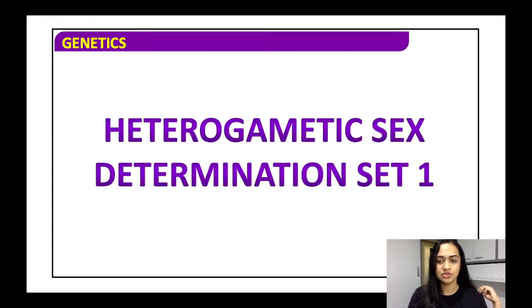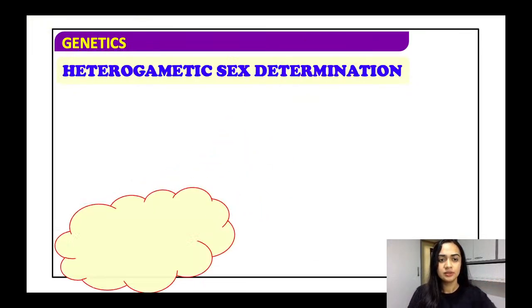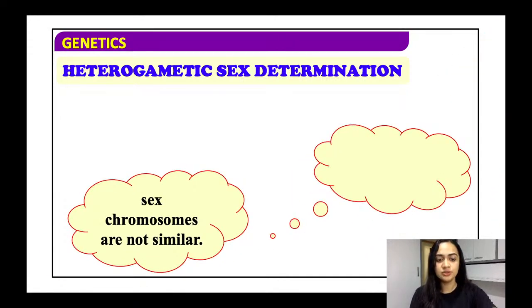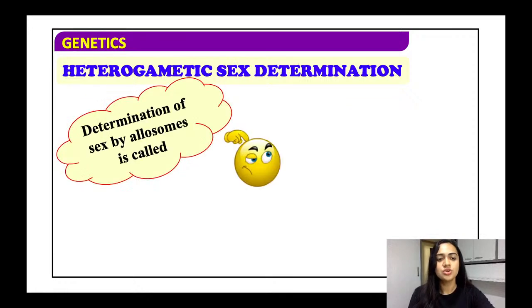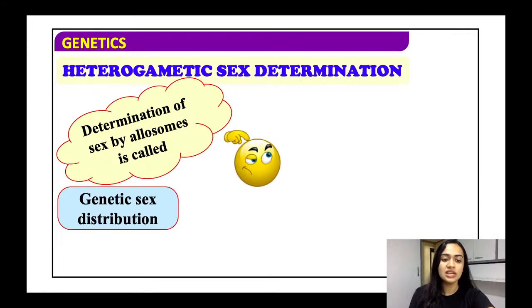Alright, now coming to heterogametic sex determination. A condition where the chromosomes are not similar, and it is usually done by allosomes. So it is the determination of sex by allosomes. Determination of sex by allosomes is called genetic sex determination. So whenever our sex is determined by the last pair, the sex chromosomes, we call it genetic sex determination. Okay, remember this term.